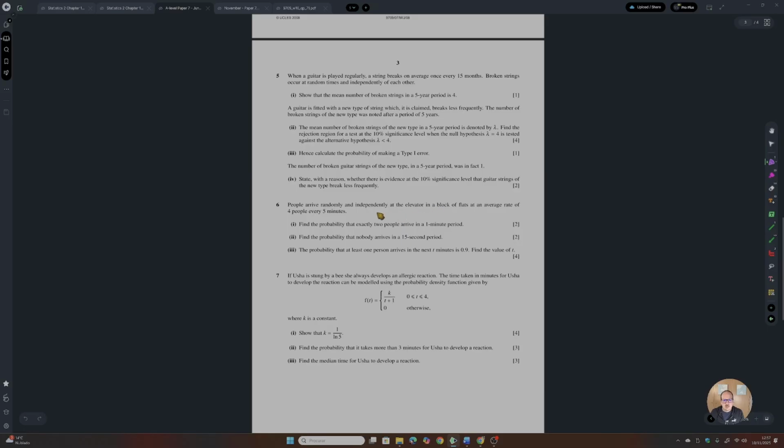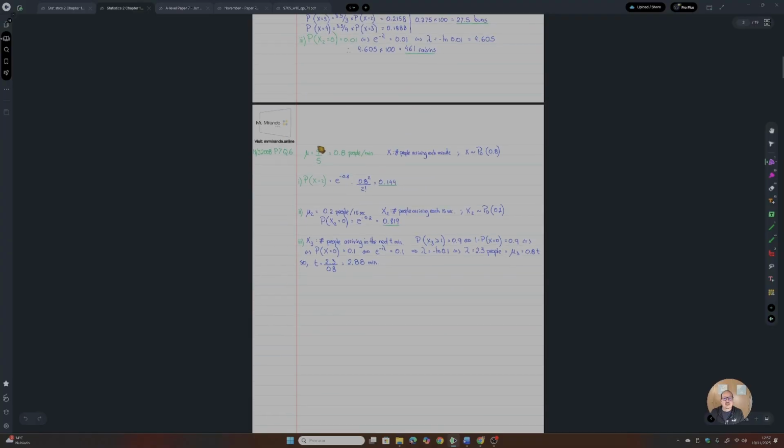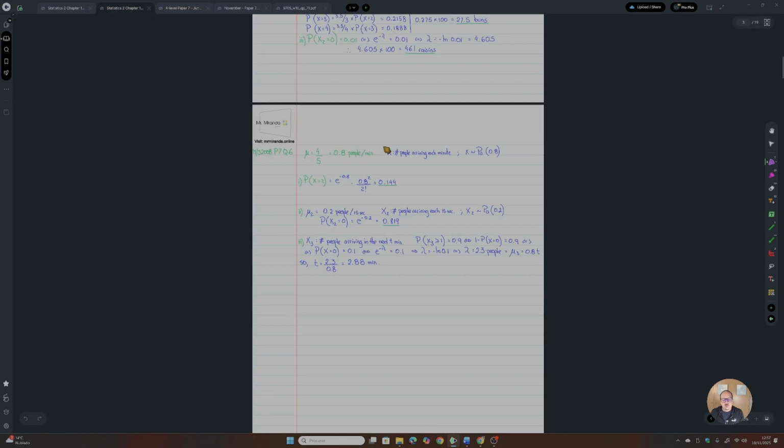Let me check. No, I'm in the wrong question. Yeah, this is it. We have 4 people arriving in an interval of 5 minutes. So this gives us 0.8 people per minute. So if we want to calculate the probability that exactly 2 people arrive in a 1-minute period, we first define what our random variable is. X is the number of people arriving each minute. So our parameter is already defined, it is 0.8. This is the average of people arriving per minute, the time interval that we want.